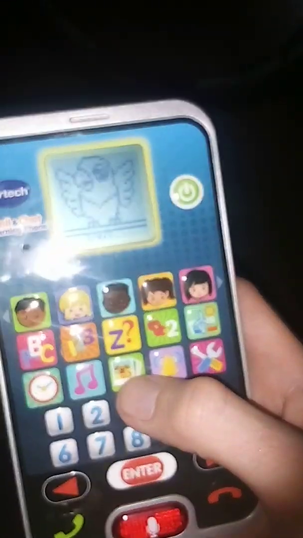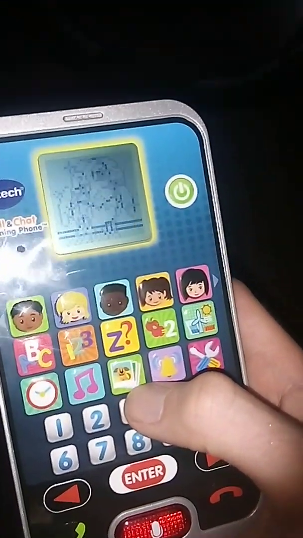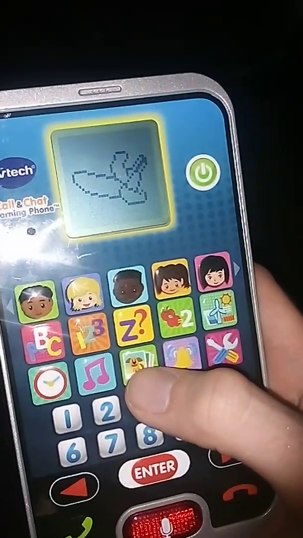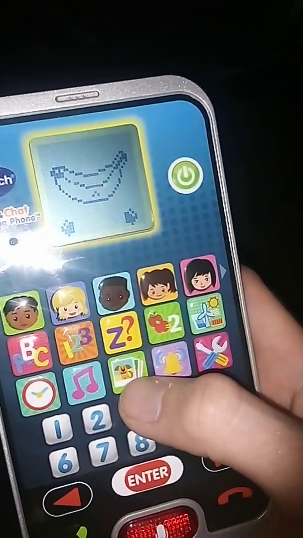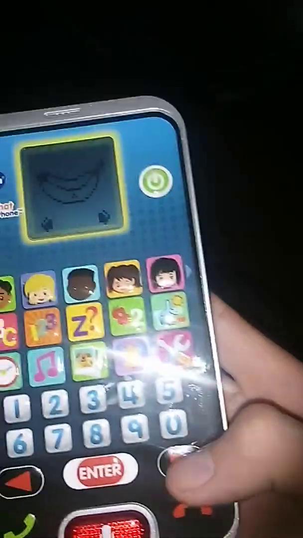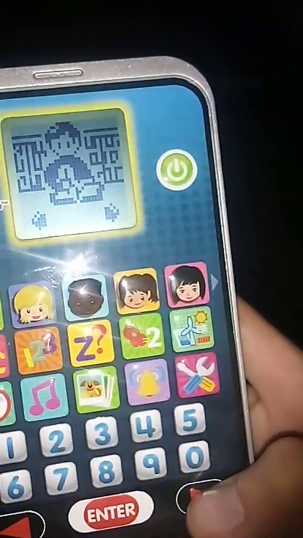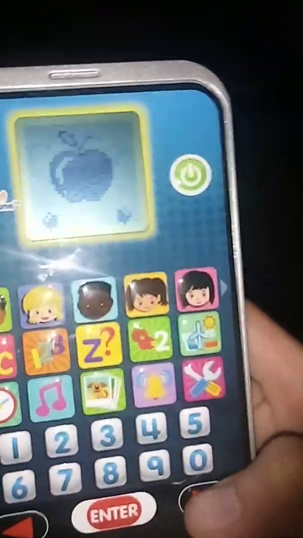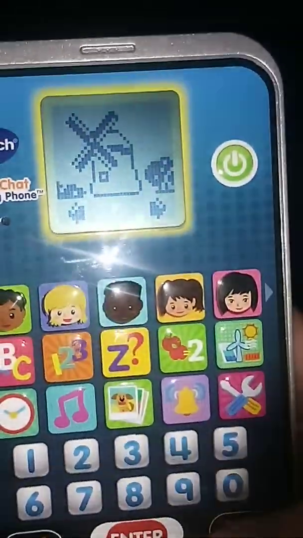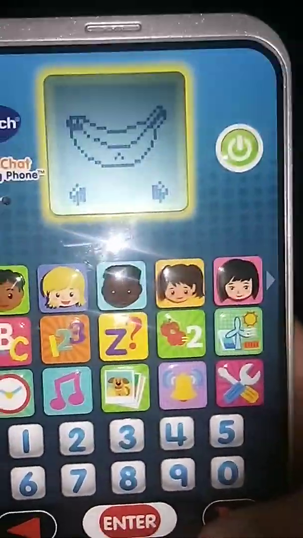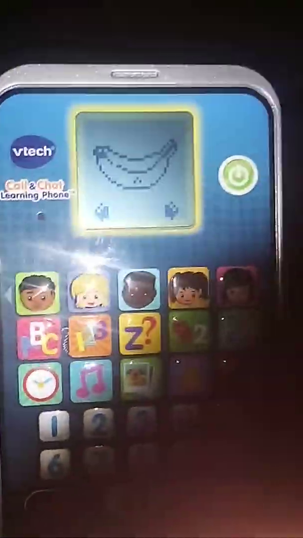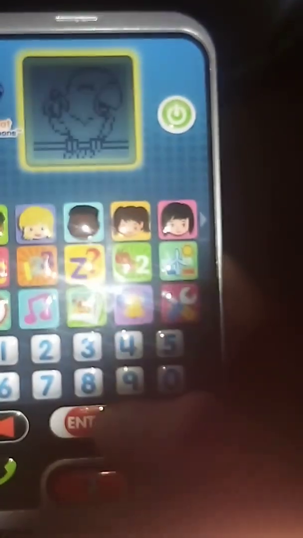Picture fun. I heard you have some beautiful pictures. Let's look. Banana, healthy fruit. Great. Use the arrow buttons to choose and then press enter. Banana, healthy fruit. Great.